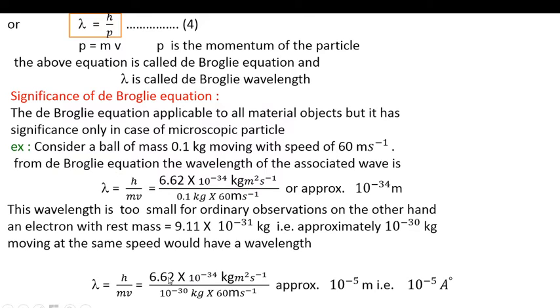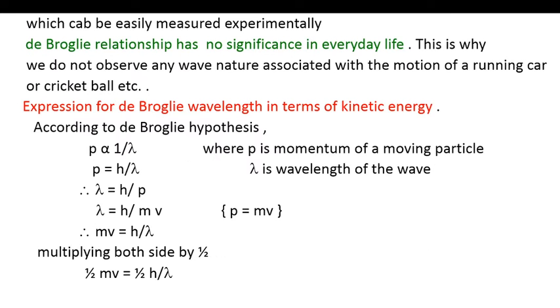Now the value of h is 6.62 into 10 raised to minus 34 kg meter square per second, divided by the mass of the electron, that is 10 raised to minus 30 kg, into 60 meter per second. The approximate value is 10 raised to minus 5 meter, that is 10 raised to minus 5 angstrom. Here, one example is for a macroscopic object and the other is for a microscopic object, which can be easily measured experimentally.